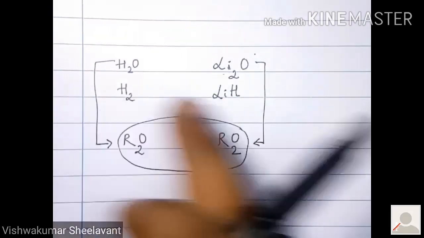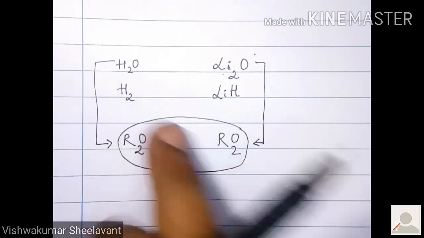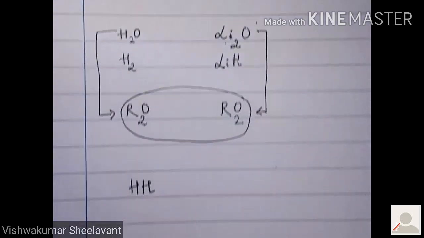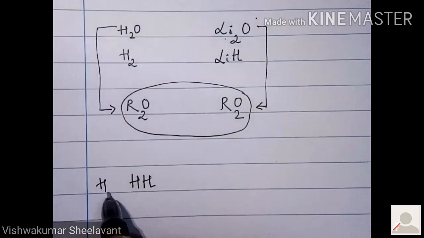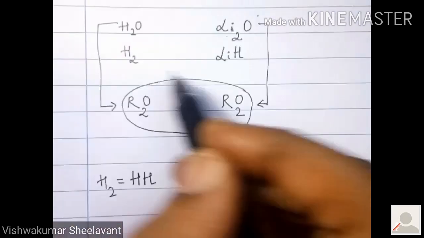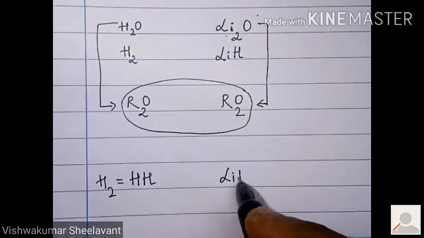Similarly here also. H2, we can also write it as H. H2 means there are two hydrogen atoms. And you have LiH.